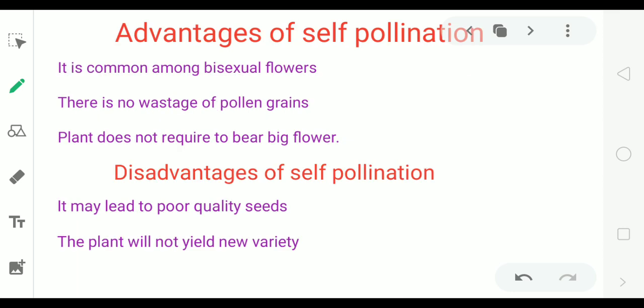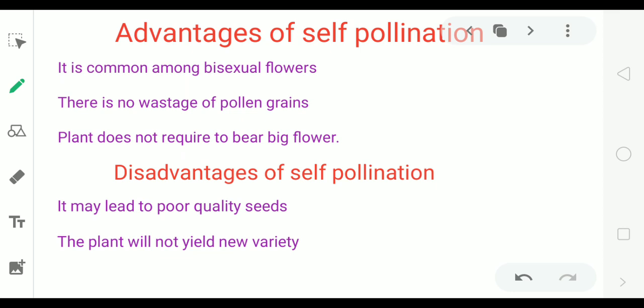Now, what are advantages of self-pollination? It is common among bisexual flowers. Means it can happen on the flowers which are bisexual, which have both male part and female part. Second, there is no wastage of pollen grains because it happens on same plant. So pollen grains fall on stigma of flower of same plant. So there is no wastage. Plant does not require a big flower.